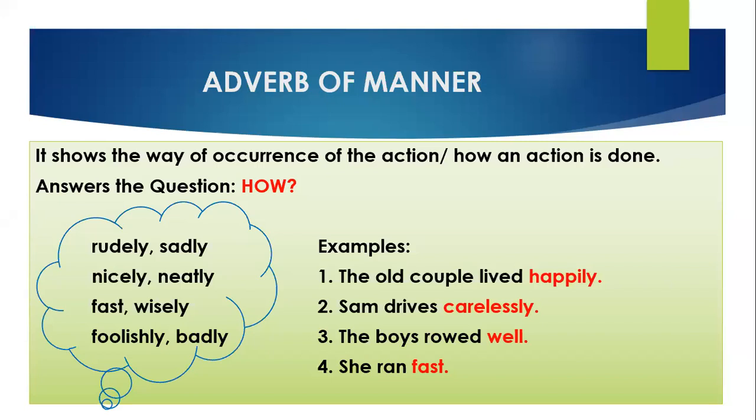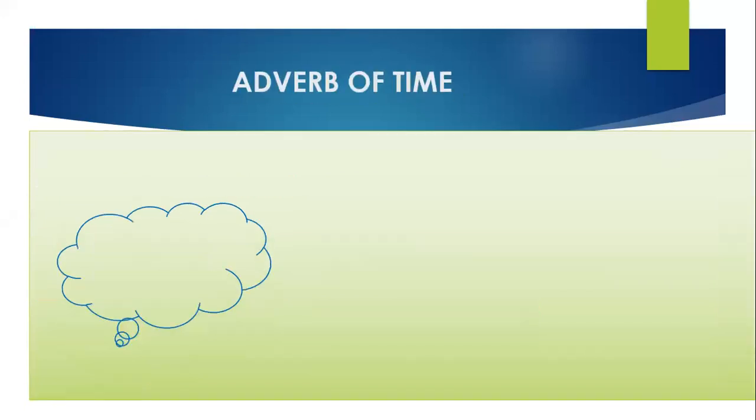Other examples of adverb of manner are rudely, sadly, fast, wisely, foolishly, badly, nicely, neatly. Means the words which give you the answer of how. So, this is regarding adverb of manner, right? So the next type is adverb of time.